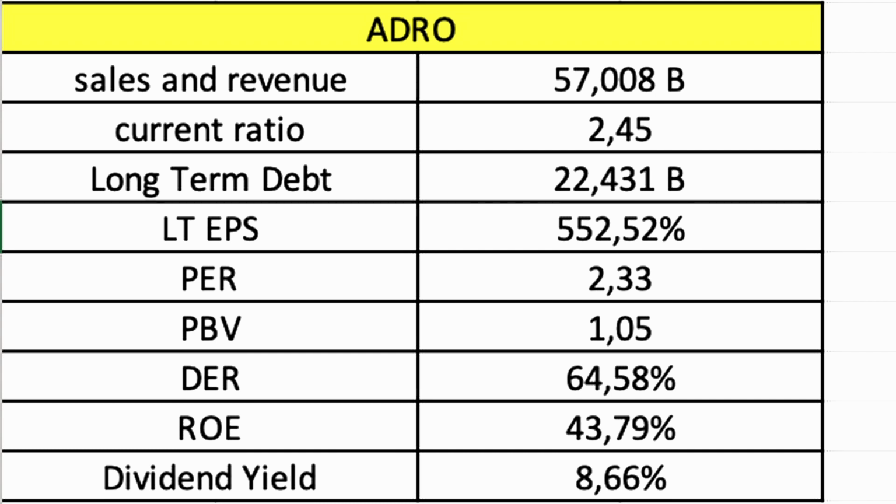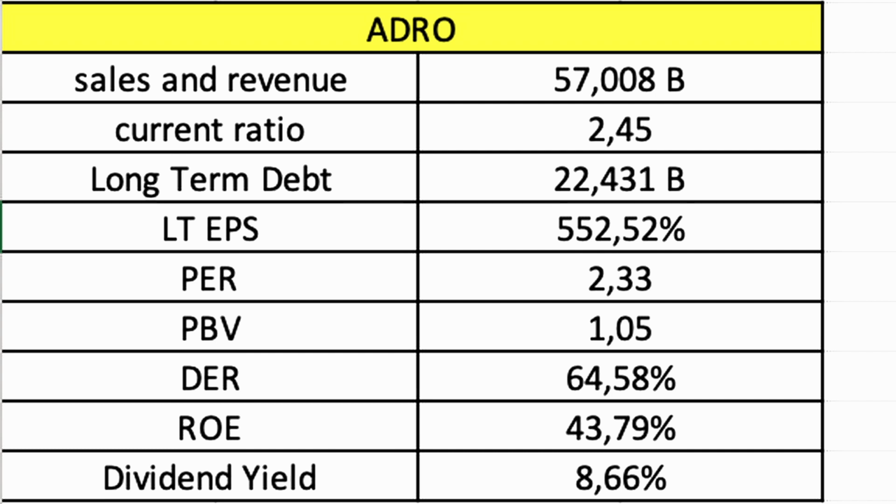The long-term debt is 22,431 billion. The long-term earning per share growth is 50,052.52%.